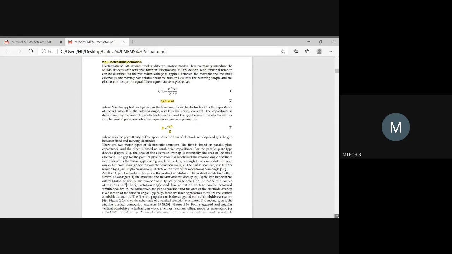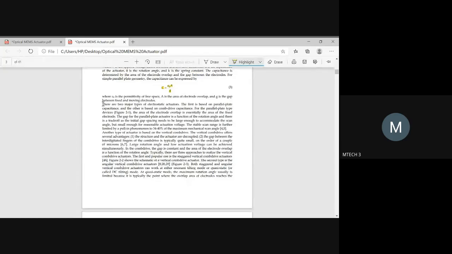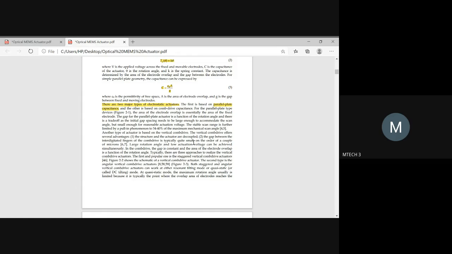So when we are speaking related to electrostatic actuators, it again depends upon two types. Okay, so first is based on parallel plate capacitance. Here you'll be having two plates which will be electrodes, in which one will be fixed and one will be moving, but both will be arranged in parallel.